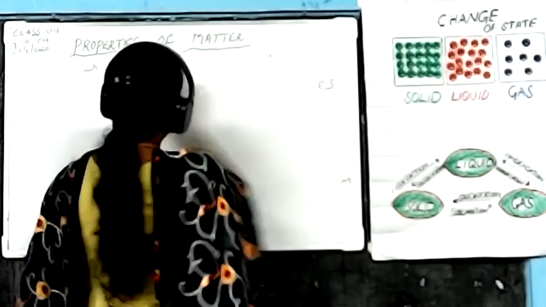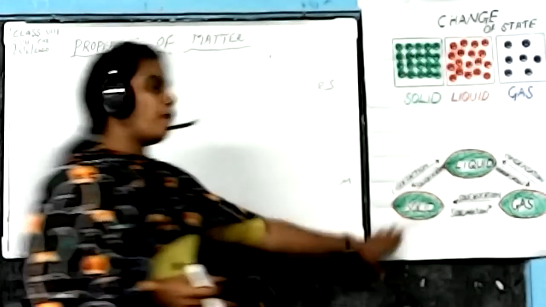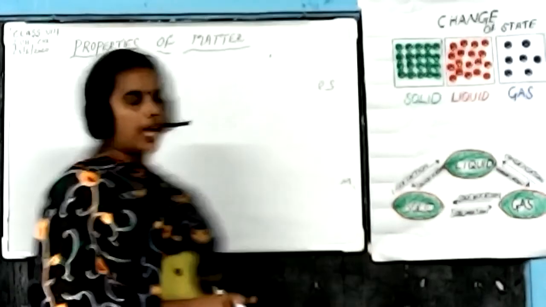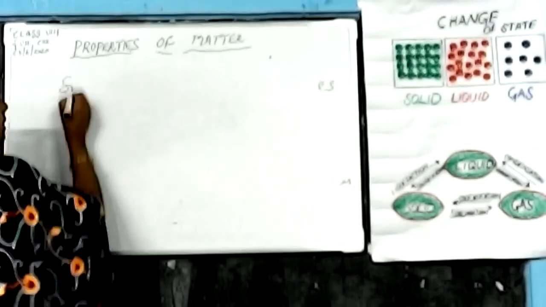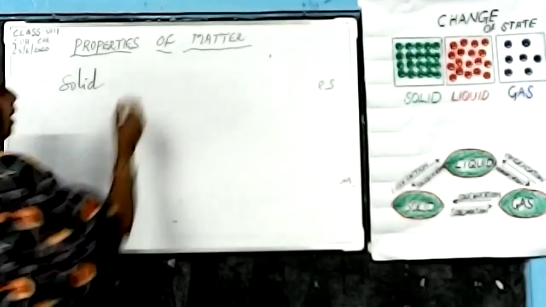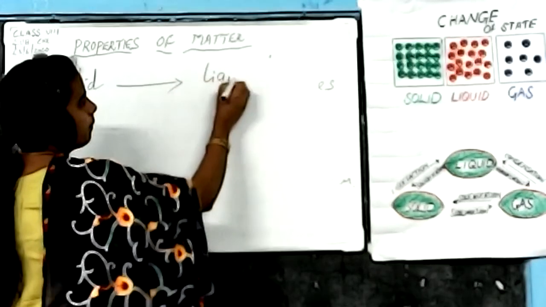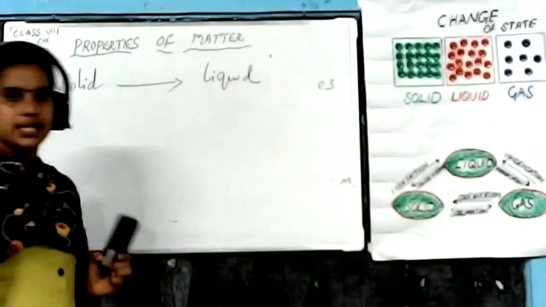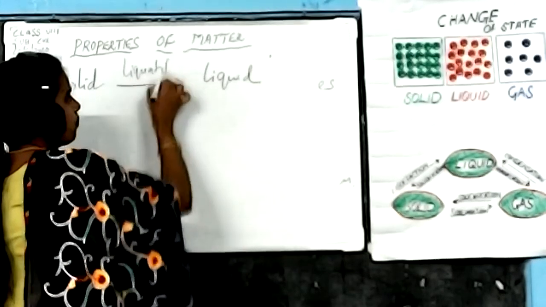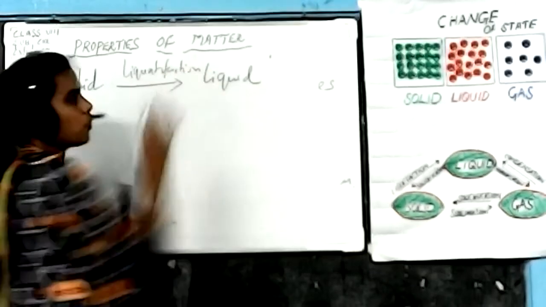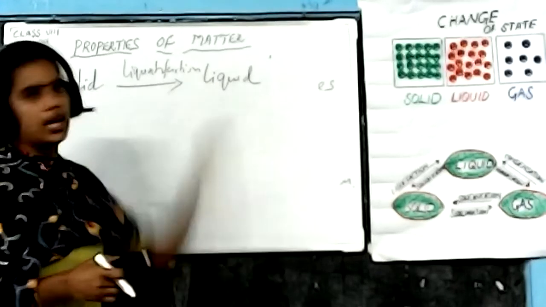Okay, next one. Here we are going to study the important cyclic form of changes of state. First one, when a solid substance is converted into liquid form, that process is known as liquefaction. So liquefaction is the process of conversion of solid into liquid form.